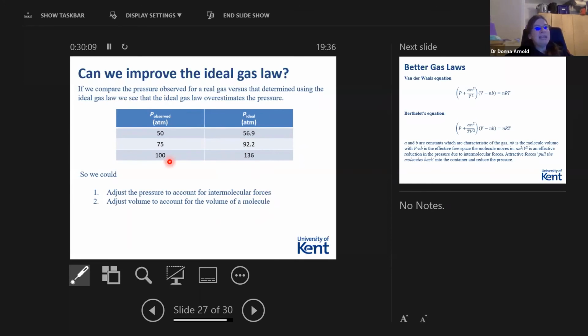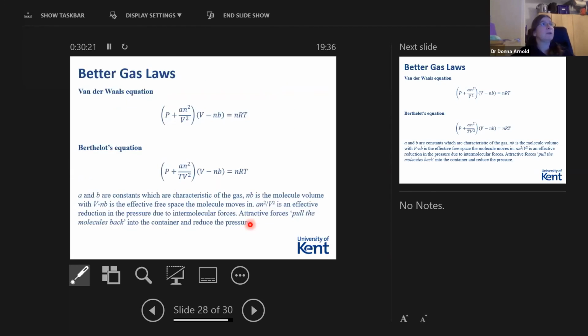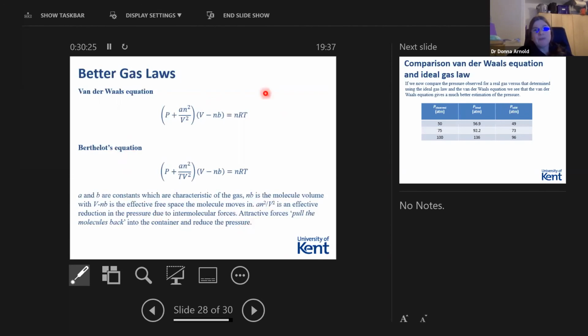So what we need to do is improve it by adjusting the pressure to account for intermolecular forces, and we also need to adjust the volume to account for the volume of a molecule. We have some different versions here. There's the van der Waals equation, which is quite commonly used, and then there's Boyle's law equation, which is also used. You can see these are more complex. Boyle's law takes into account temperature. We have the minus nb term, which is the effective free space that a molecule can move in, and this nb term is effectively the molecular volume.